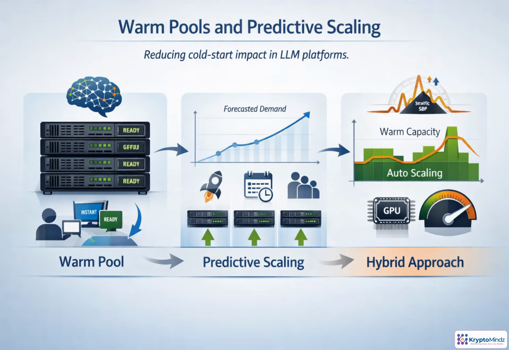Warm capacity addresses that cold start problem directly. A warm pool keeps a small set of replicas loaded and ready, even when demand is low. Predictive scaling goes further. If a product launch, batch window, or daily peak is coming, you add capacity before users arrive. In practice, many teams use a hybrid model. Pay for baseline warm capacity, then let autoscaling handle surprises. The right balance depends on GPU cost, traffic predictability, SLA strictness, and model load time.